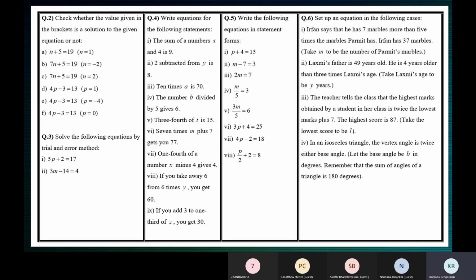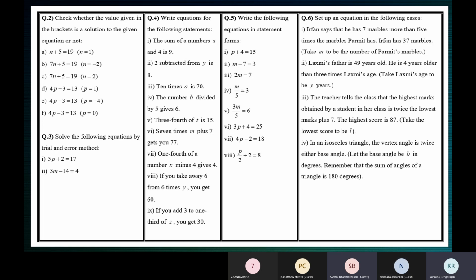So n plus 5 is equal to 19 is an equation. n plus 5 is an expression in the LHS. 19 is the expression in the RHS. Now you will have to check if the value which is given in the bracket is a solution or not. What will you do? Ma'am, we'll check if the RHS is equal to the LHS or not. So one of you tell me, which one will you take up first? Ma'am, the left hand side. What's the left hand side? Ma'am, n plus 5.